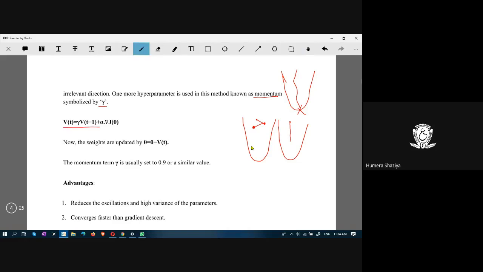Look at this equation. In this, the momentum is calculated. This gamma is a hyperparameter. Similar to this, there is a learning rate, if you remember. Here also you have a learning rate. Besides having a learning rate, you have gamma as the momentum parameter. And this V of t minus 1 is the velocity of previous iterations. Of previous ones you accumulate.